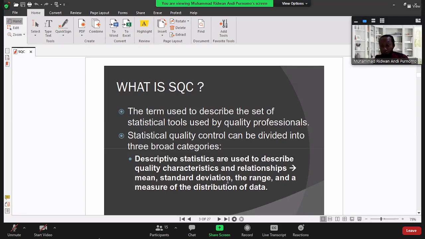So we can say that the range of the set of this data is 9, from 10 minus 1. Yeah, that's the meaning of range. And measure of the distribution of data. Of course, we also need to know the distribution of the data. It can be normal distribution, it can be log normal, it can be uniform, and so on. Later we discuss about that.